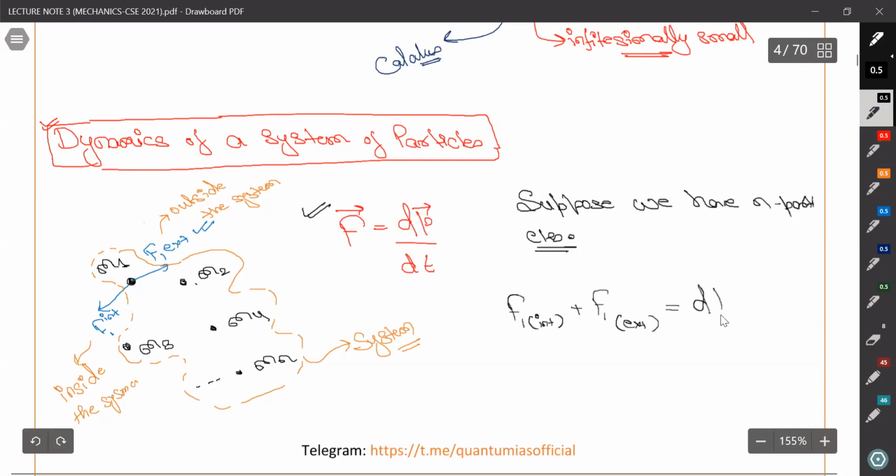So it will be equal to dP1, this is a vector sign, upon dt. Similarly, we can write F2 internal plus F2 external as dP2 by dt.